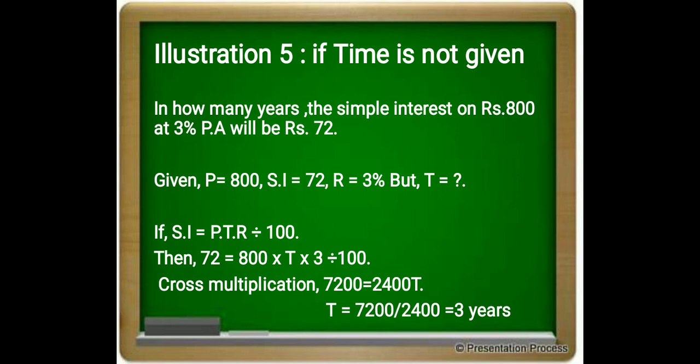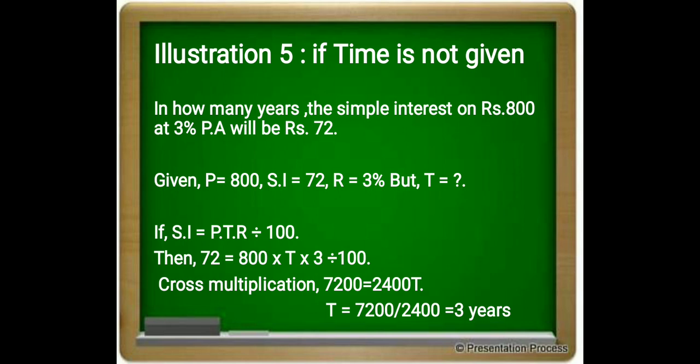Illustration 5. If the time period is not given, in how many years will the simple interest on rupees 800 at 3% per annum be rupees 72? Given P is equal to 800, simple interest is equal to 72, rate of interest is equal to 3%, but T is equal to how much? What is the time period? Simple interest is equal to PTR divided by 100, the formula for calculating simple interest, correct?